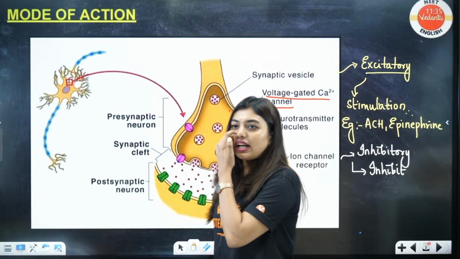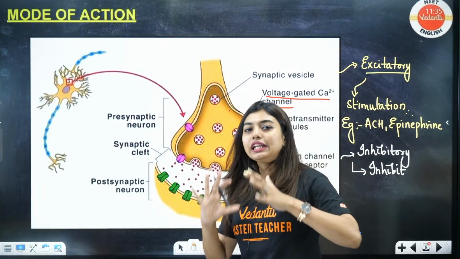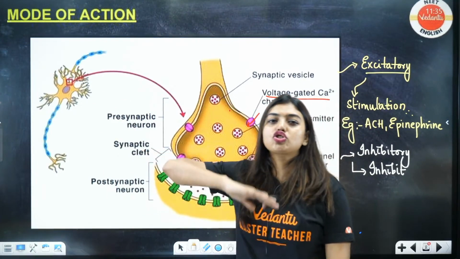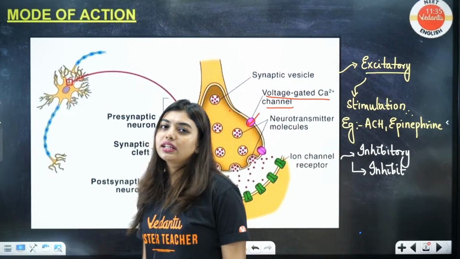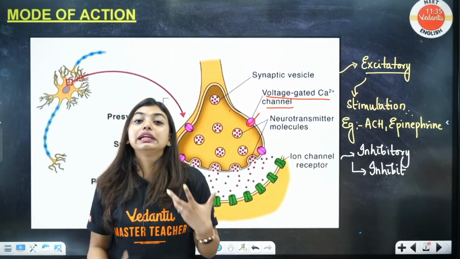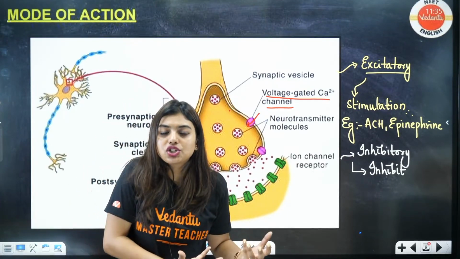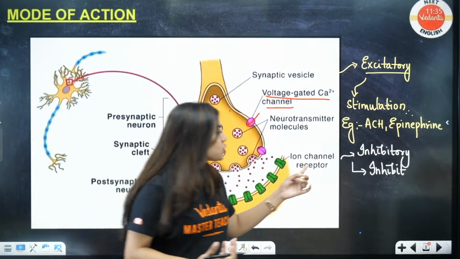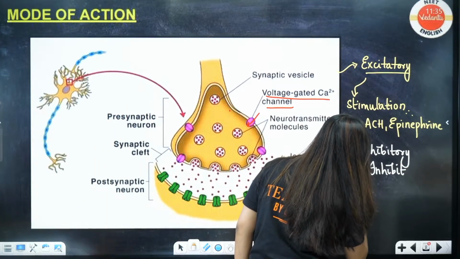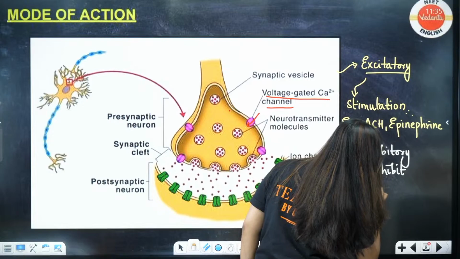So students, inhibitory does not mean that I'll stop everything and not let them do anything. Not like that. It means to maintain the balance. If too much secretion happens, also a problem will happen, right? So it inhibits the things, and an example is going to be GABA.